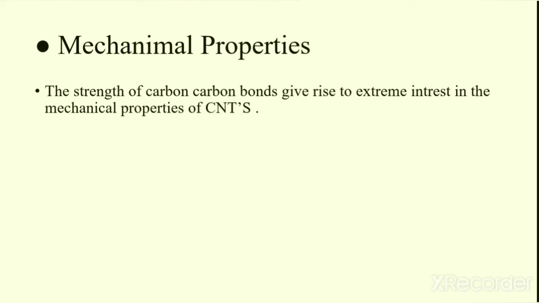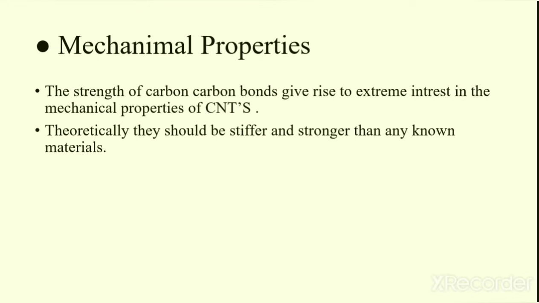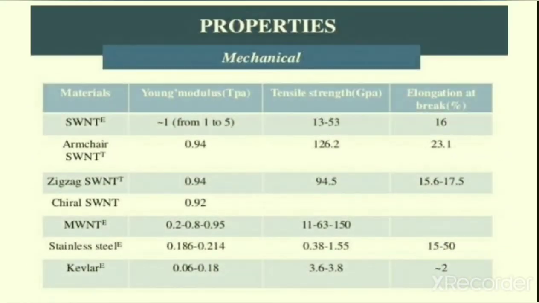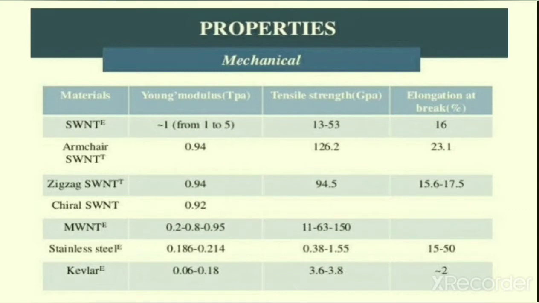The strength of carbon-carbon bonds give rise to extreme interest in the mechanical properties of carbon nanotubes. Theoretically, they should be stiffer and stronger than any known materials. We know that the strongest material that we are familiar with is Kevlar, but the mechanical properties of carbon nanotubes are better when compared to Kevlar, stainless steel, etc. So here we have a table. In the column of materials, we have single-walled carbon nanotubes, armchair carbon nanotubes, zigzag single-walled carbon nanotubes, then multi-walled carbon nanotubes, stainless steel and Kevlar.